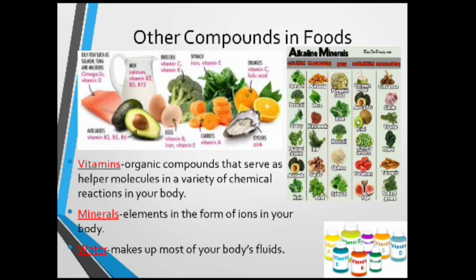Now let us see some other compounds in the foods. Vitamins: organic compounds that serve as helper molecules in a variety of chemical reactions in your body are called vitamins. Then what are minerals? These are the elements in the form of ions in your body. And water makes up most of your body's fluid.